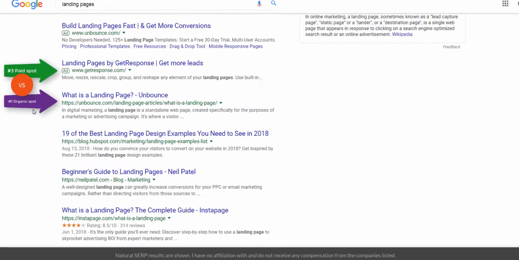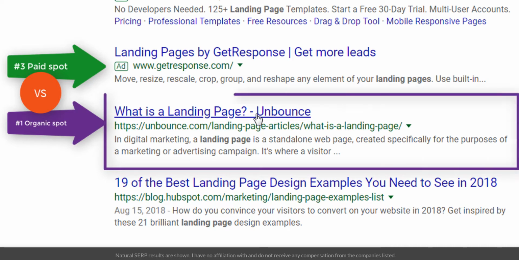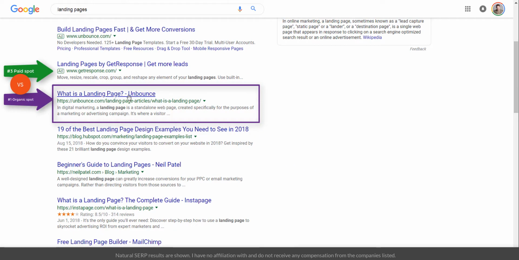If I scroll a little bit down on the page and I click on this item, this user won't pay for my click. Although it may have cost them money to get listed in this #1 spot, they won't pay every time a user clicks on this particular advertisement.